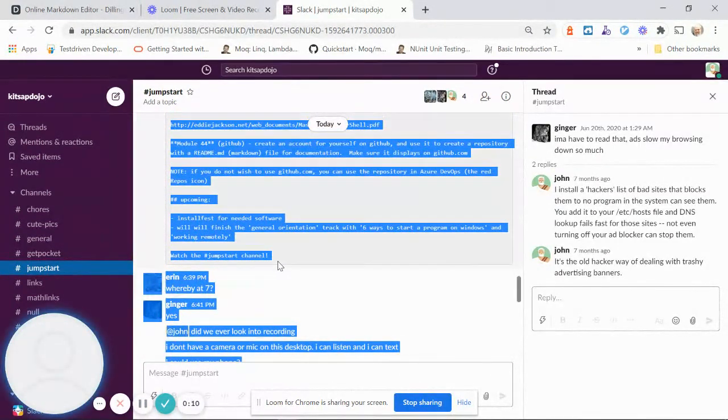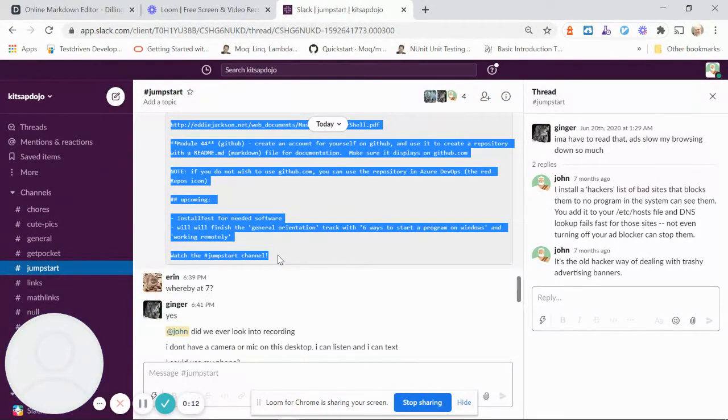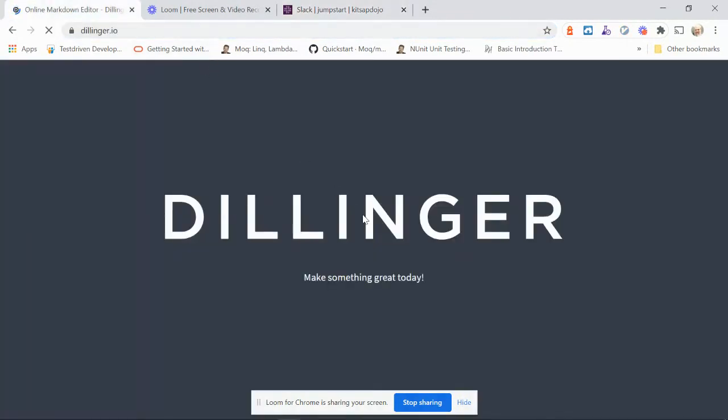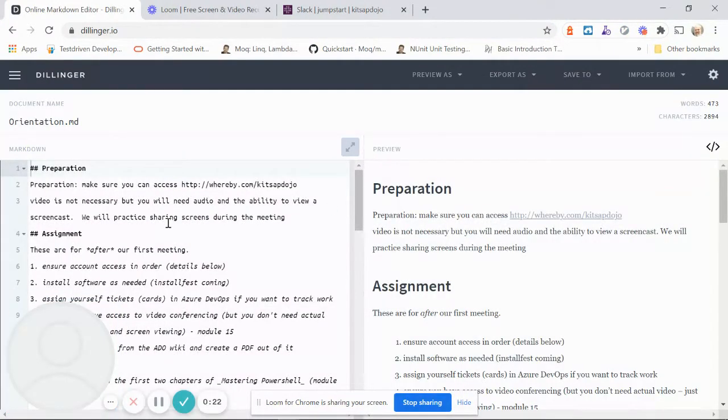So I'm going to grab the markdown content that was in the Slack channel, and then I'm going to go over here to the Dillinger.io editor. Put the content there in place of what it was. Just use Control-A to select everything and Control-V to paste.